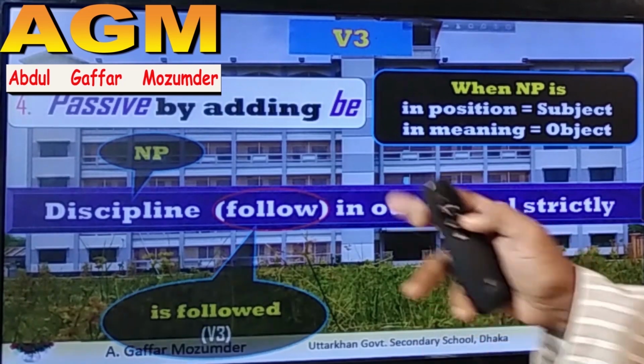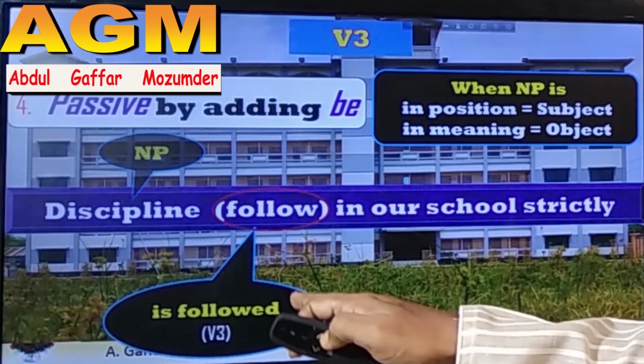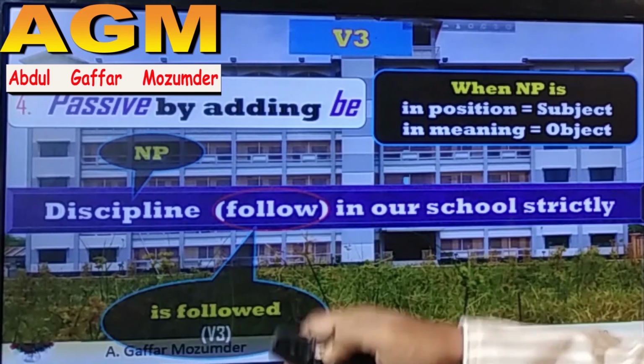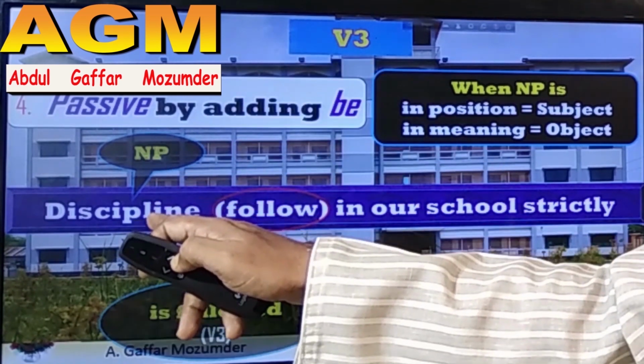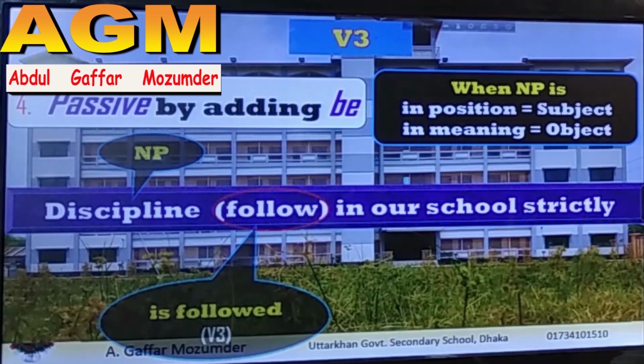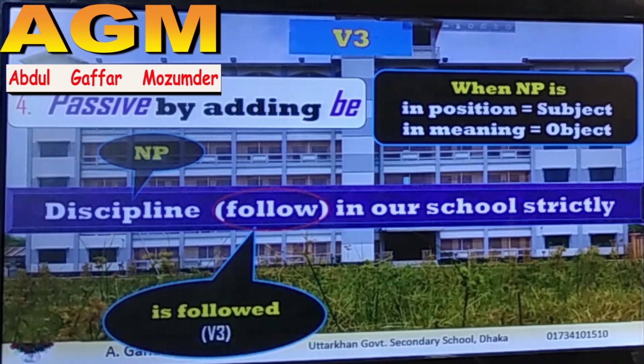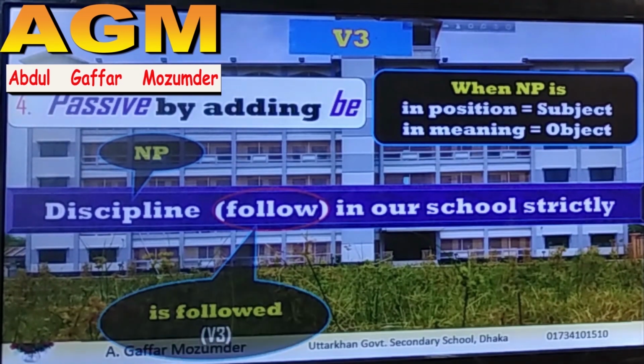I will write the answer is followed when the subject doesn't do anything, when the subject isn't the acting person, when the subject isn't the doer.